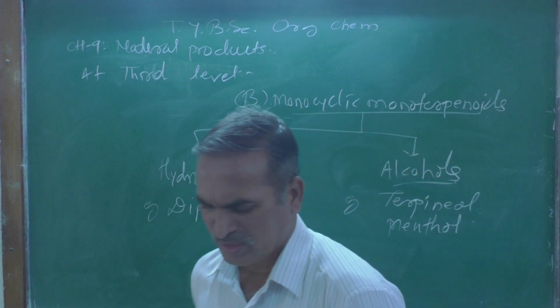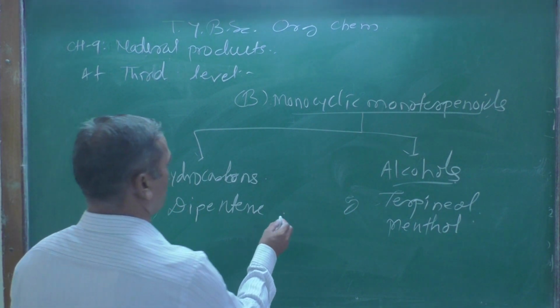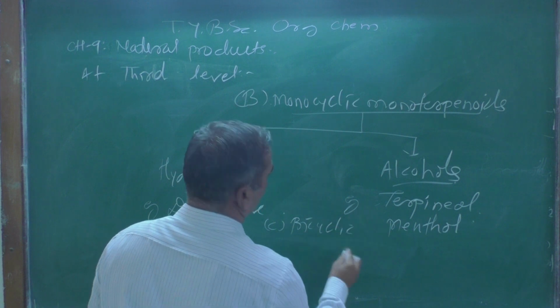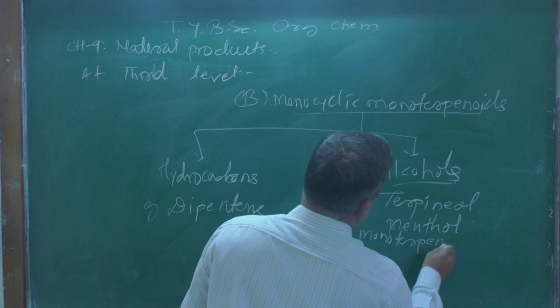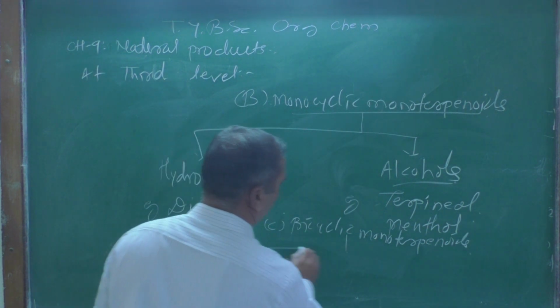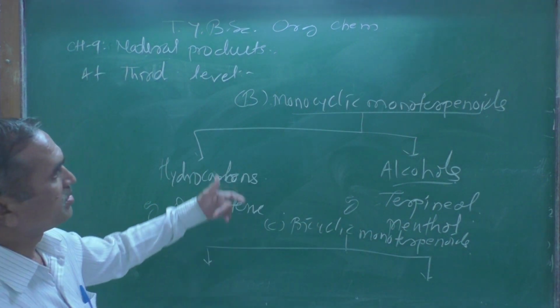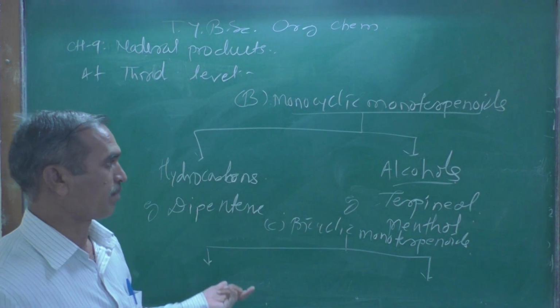Now the third, C, is the bicyclic monoterpenoids. It is again further divided into two types, similar to the monocyclic monoterpenoids.